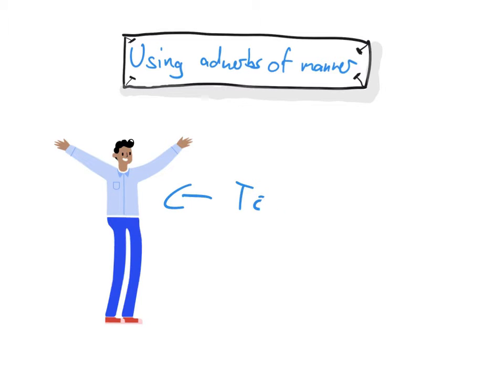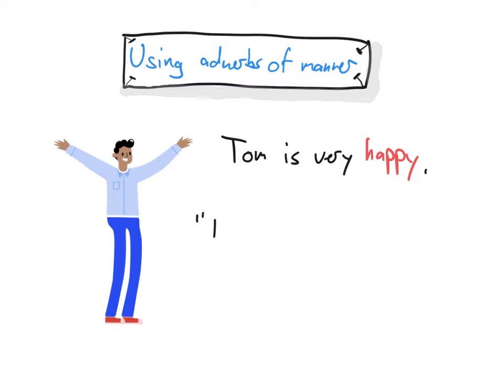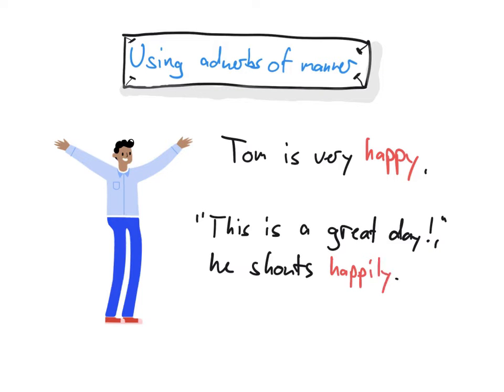This is Tom. We can say, Tom is very happy. This is a great day. He shouts happily. So here we've got an adjective, which is happy, and we've got an adverb, which is happily.